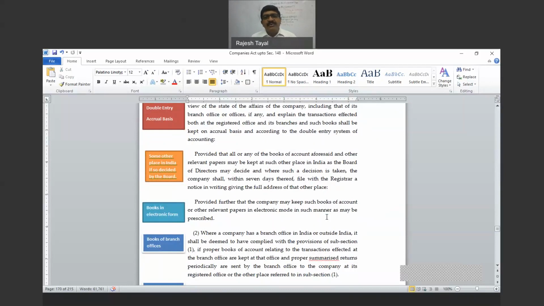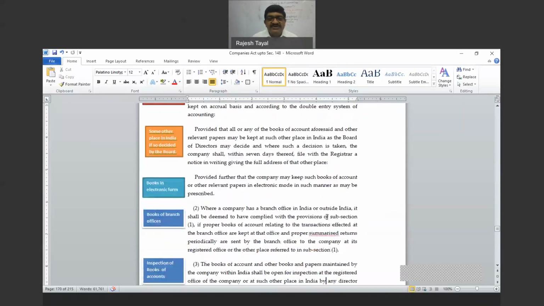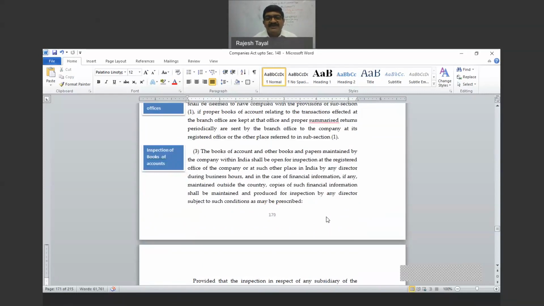Subsection 2 is talking about the books of account of the branch office. Whatever transactions are done at the branch office, whether in India or outside India, shall be recorded at the branch itself, and it is sufficient if a summary of the transactions is sent to the place where the main books of account are kept. And all the documents and information sent from the branch office should be maintained by the head office where the books are maintained, as they are.